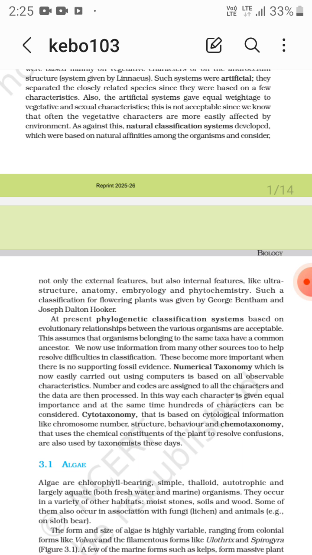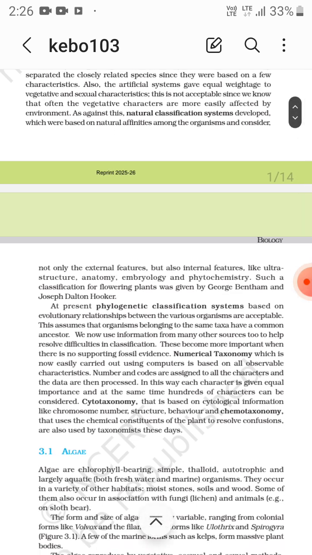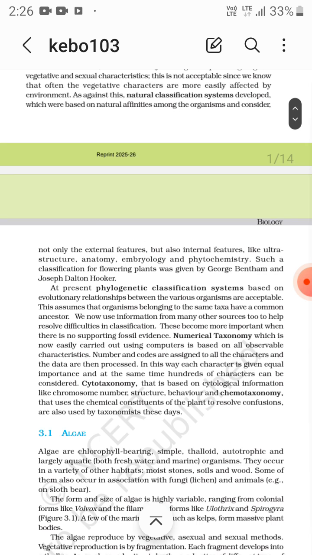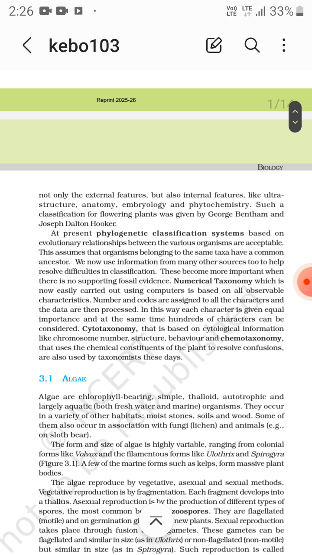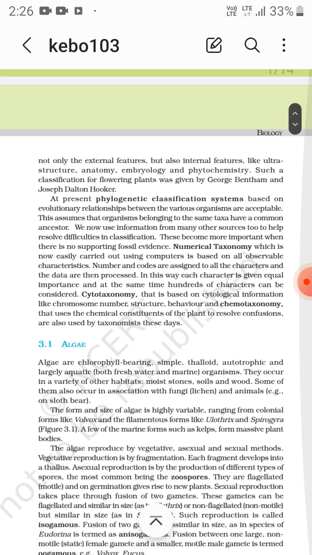In this way, each character is given equal importance, and at the same time hundreds of characters can be considered. Cytotaxonomy is based on cytological information, that is chromosome number, structure and behavior, and chemotaxonomy uses the chemical constituents of the plant to resolve confusions. Okay, cytotaxonomy, cytological information, that is cell information, and chemotaxonomy, that is chemical constituents of the plants.